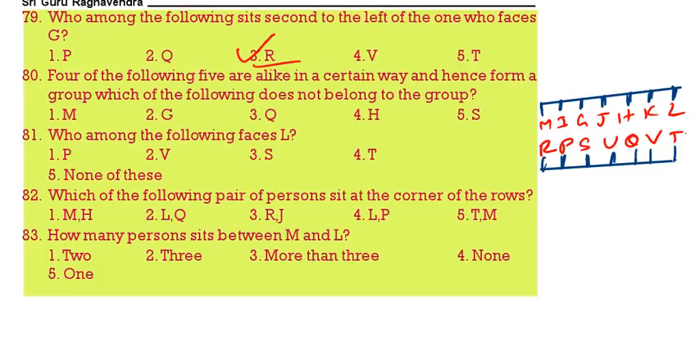M is in the corner, G is in the middle, Q is in the middle, H is also in the middle and S is also in the middle. So only M is in the corner. Who is facing L? T. Which of the persons sit at the corners? If you see this one, T is in the corner, M is in the corner. How many persons are there between M and L? Between M and L, 1, 2, 3, 4, 5 persons are there. That means more than 3.